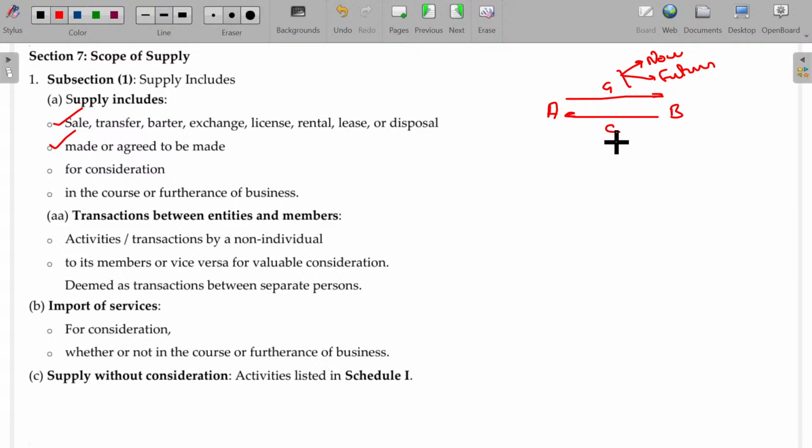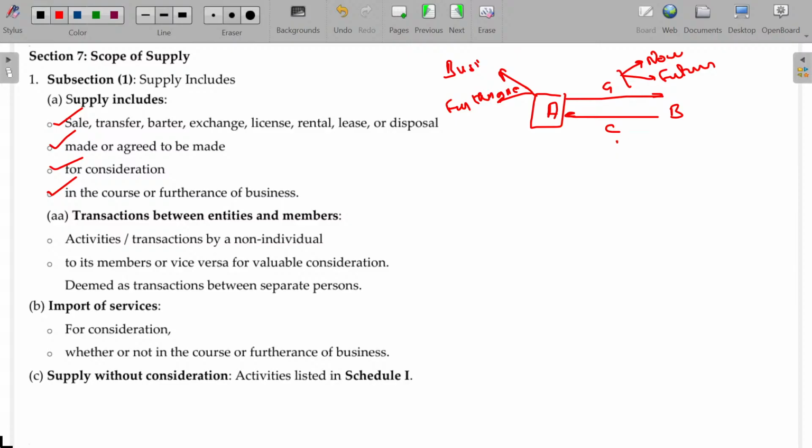And predominantly you need to have a consideration. You need to have in return some benefits, which is called consideration. And that too, A should do this for his business purpose or furtherance of business purpose. These are the 4 points you have to keep in your mind.